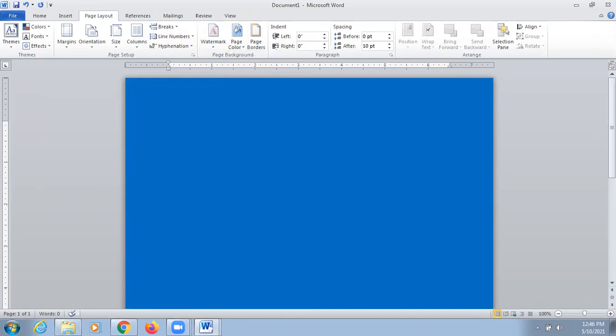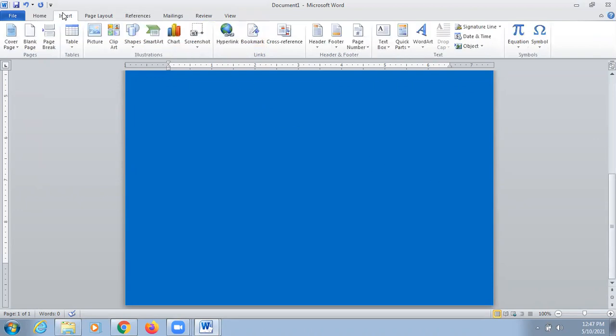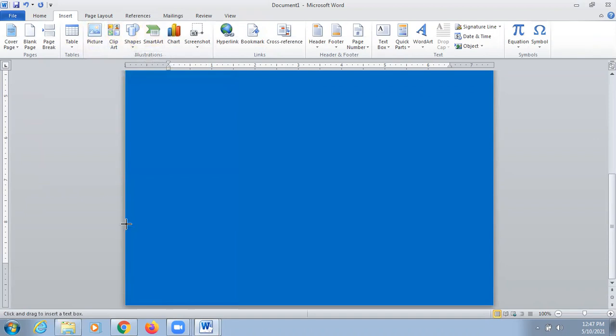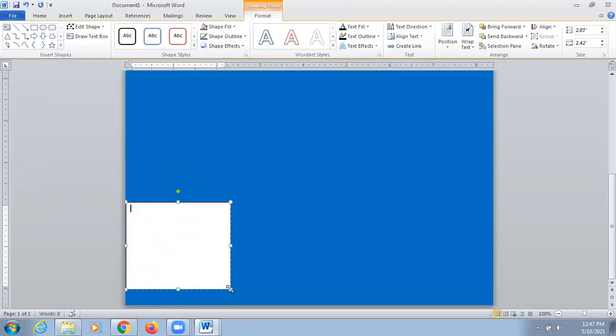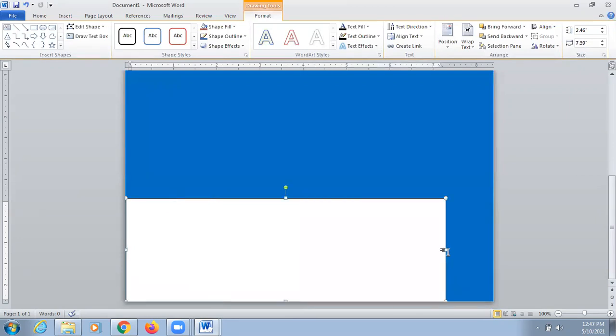Now, if I want to insert some rules, or some points at the end, I can just insert shapes, a text box, and you can draw a text box here. You can change the color of your text box also.